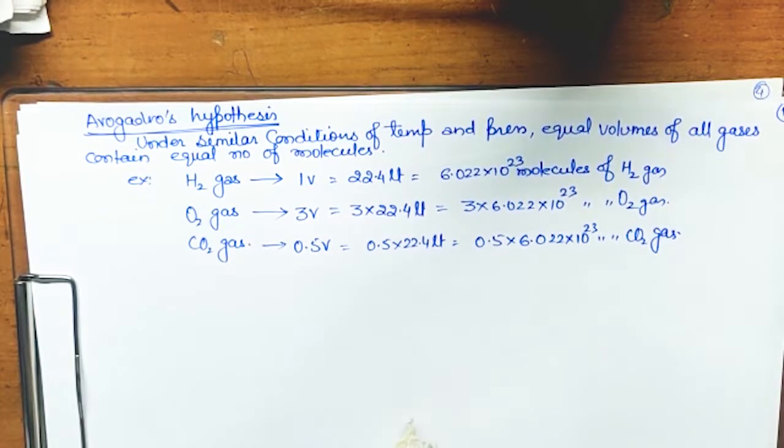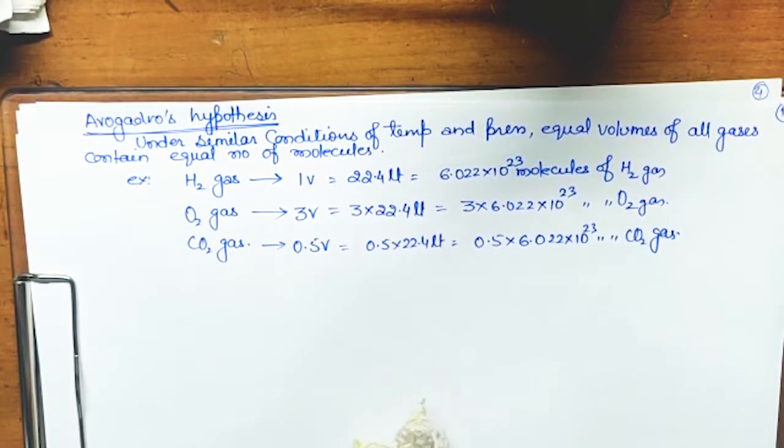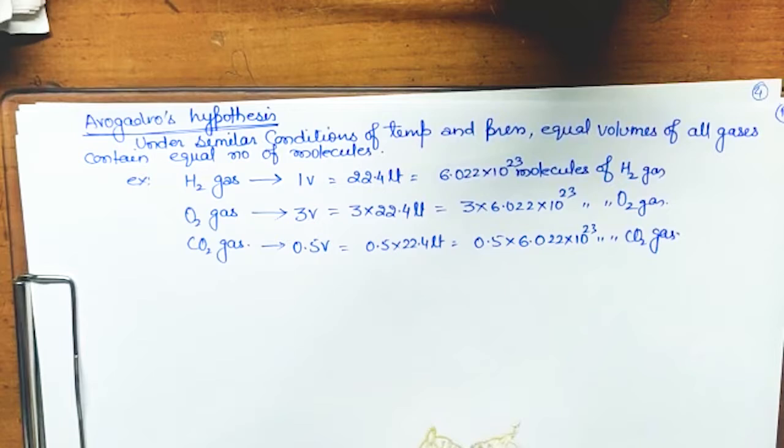Atoms of different elements will be non-identical, will be different, and during a chemical reaction they follow the law of conservation of mass. They follow the law of definite proportion. Okay, so these were Dalton's theory. So just go through that. Never will it be asked in your class.